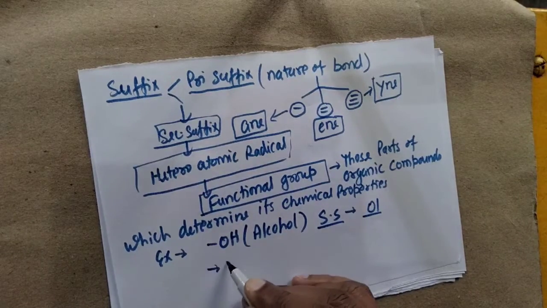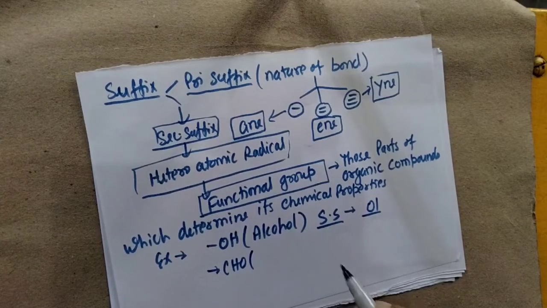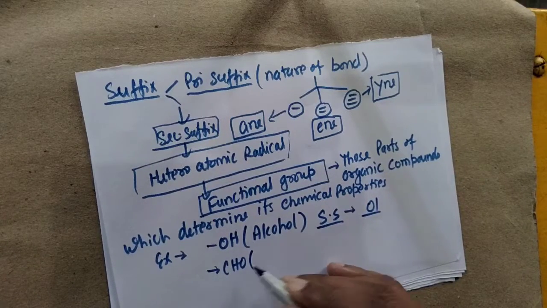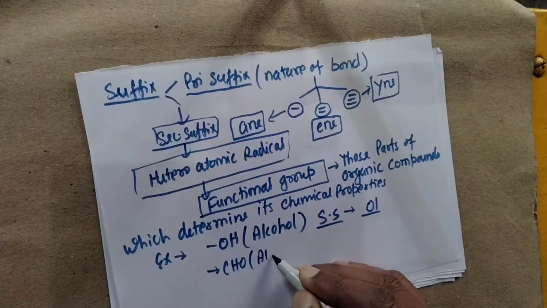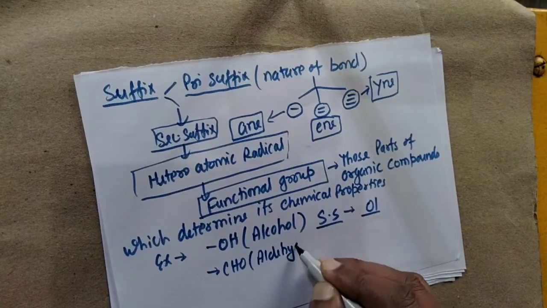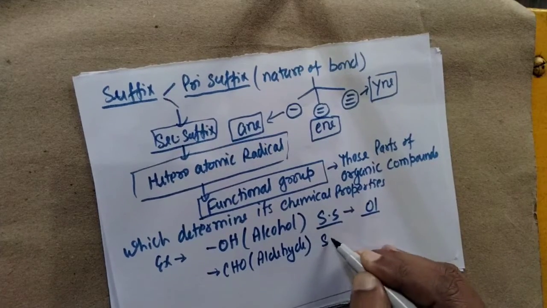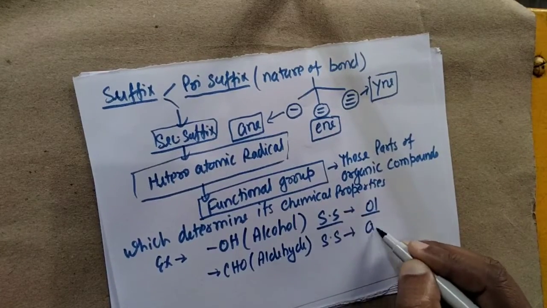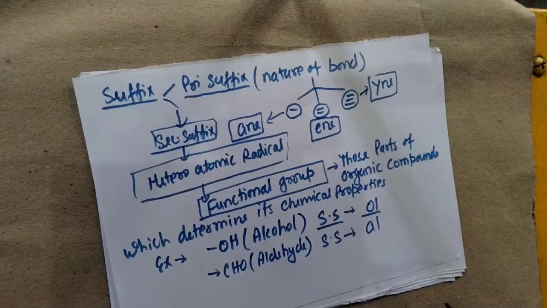If we have CHO, it is an aldehyde, and as a secondary suffix we use "-al".